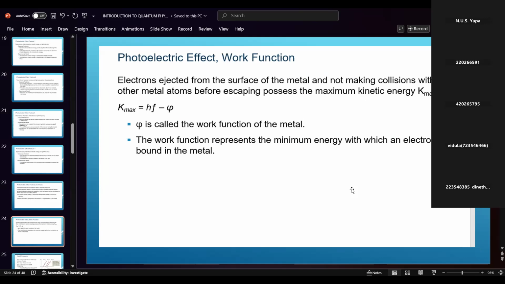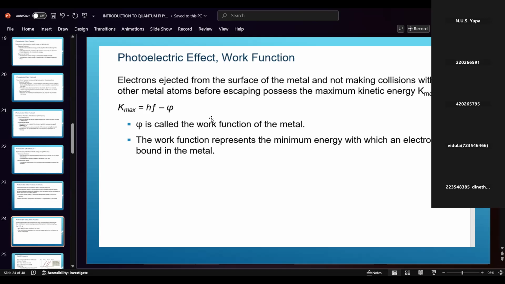It is very important and you should remember the photoelectric equation, because we have to solve some questions. We call the maximum kinetic energy K max, or EK max; in your book it is mentioned as EK.